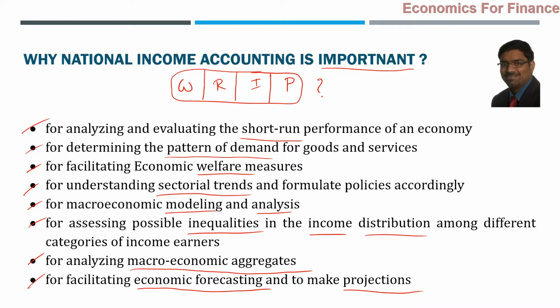Future cannot be forecasted without understanding what happened already in the past or what is happening now. So for that purpose, existing data on the national income accounting will be useful for economic forecasting and to make good projections. So these are the various objectives that national income accounting achieves, and that will be useful in all these points.